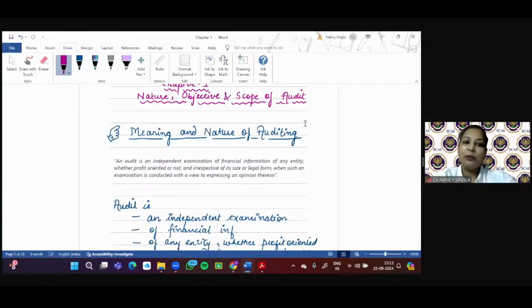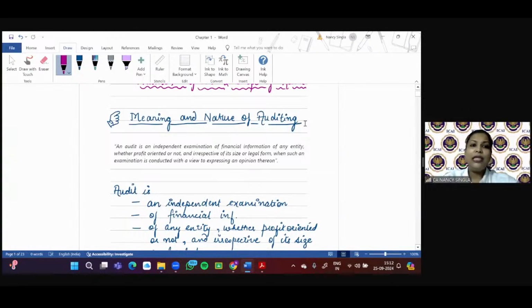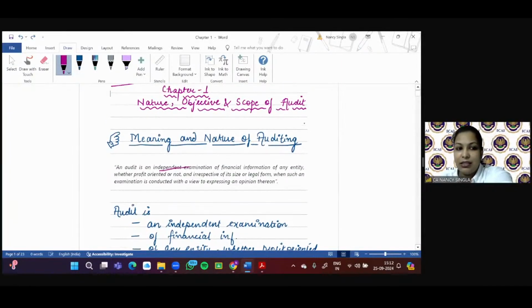So let us start with this first topic, which is meaning of auditing. So see, students, what is auditing? It is the independent examination of financial information of any entity, whether profit oriented or not, irrespective of its size and legal form, when such an examination is conducted with a view to expressing an opinion thereon, right?